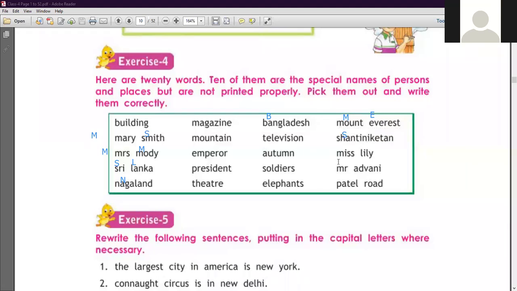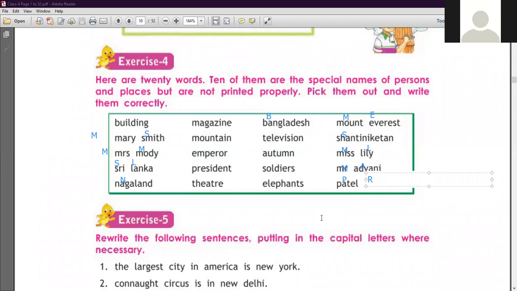The next one is here Miss Lily. Yes, this is a proper noun. So you have to write M capital and Lily with L capital. The next one is here Mr. Advani. Here you have to notice M is small. You have to write M as a capital and Advani with A capital. The next one is here Patel Road. Yes, this is also a proper noun because we are talking about a particular road. This is Patel Road. Here we write P as a capital, and Patel and Road, here we write R as a capital.